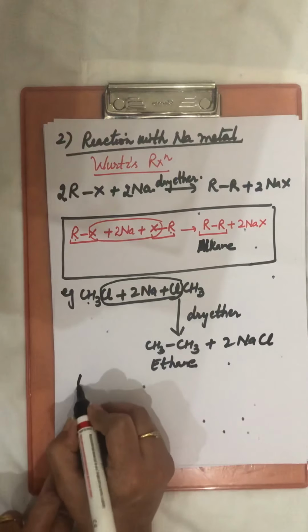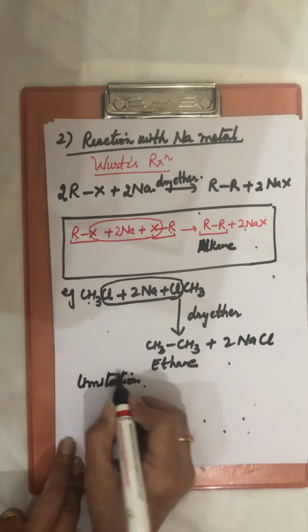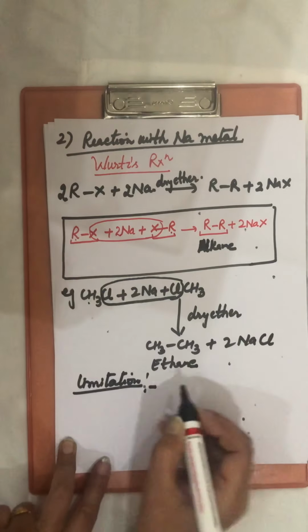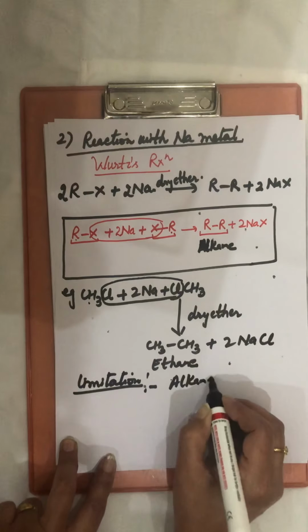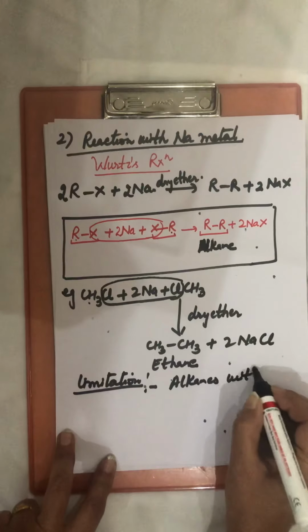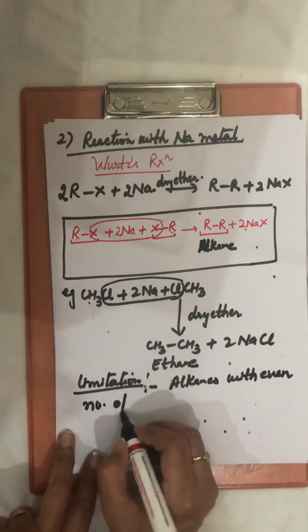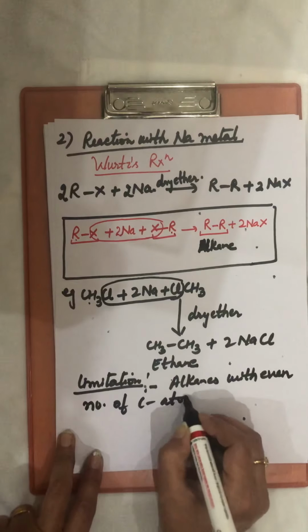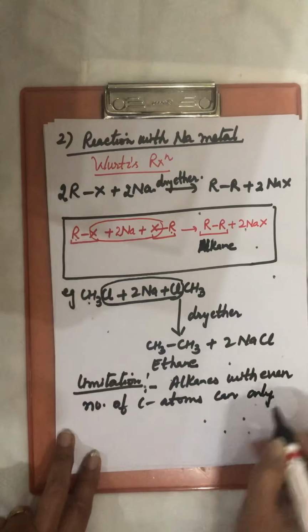But the limitation of this reaction is we can only prepare alkanes with an even number of carbon atoms by this method.